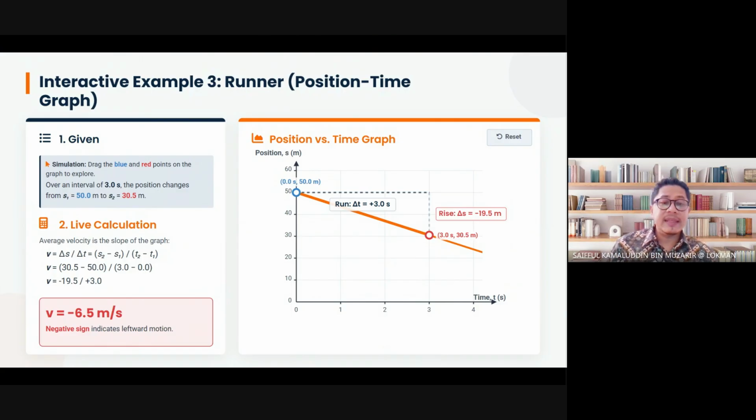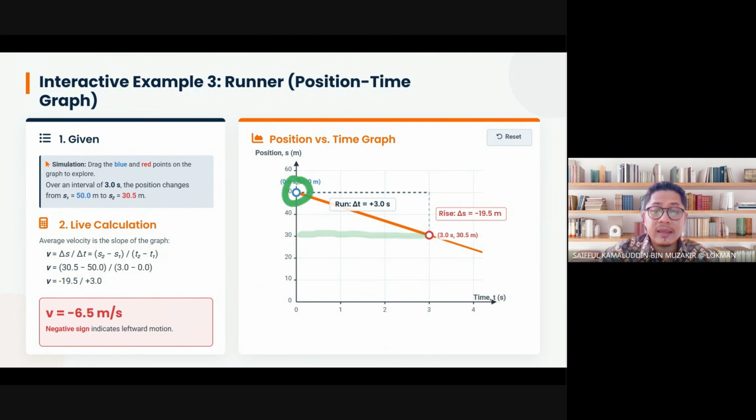The negative sign indicates it moves leftward. Not leftward, sorry. It moves a bit downward. I wrote it wrong: not leftward, but downward, because you are referring to the y-axis, which is either upward or downward. See the movement of the person from here, it moves downward over here. His position of y is here.